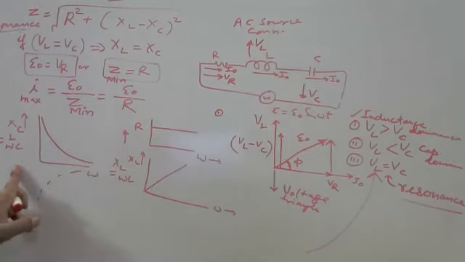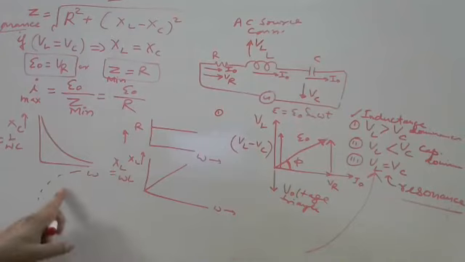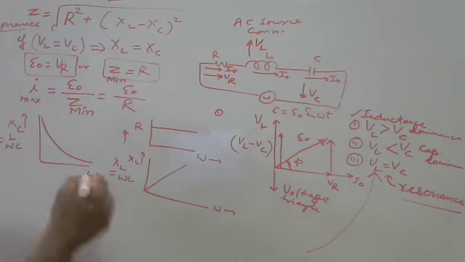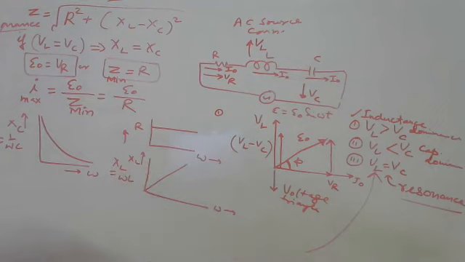If we take magnitudes, it is better to represent like this. XL is positive, XC is negative, although there is no sign convention, but in comparison you can say it is minus. So these are the plots: how resistance depends on frequency, how inductive reactance depends on frequency, and how capacitive reactance depends on frequency.